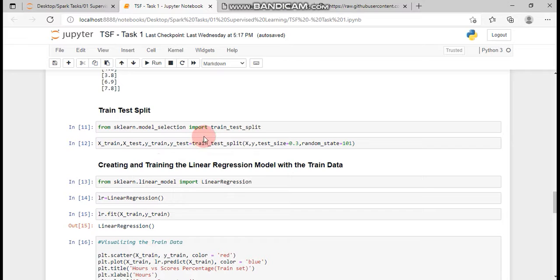I am using the train_test_split method from the scikit-learn library. This is used to split the data into a training set and a test set. This test size 0.3 denotes that 70% of data is used as my train data and the balance 30% of data is used as my test data. Here I have kept random state as 101.